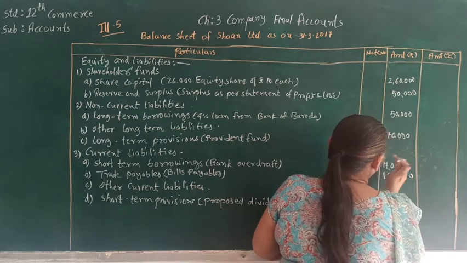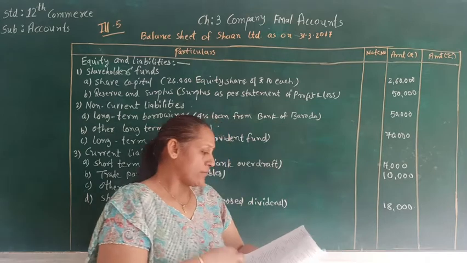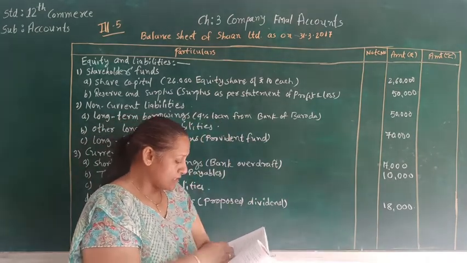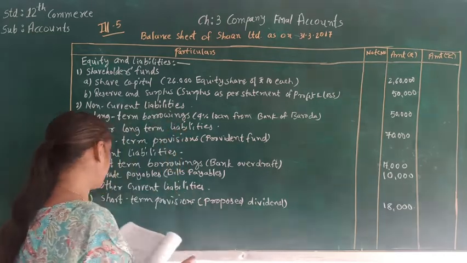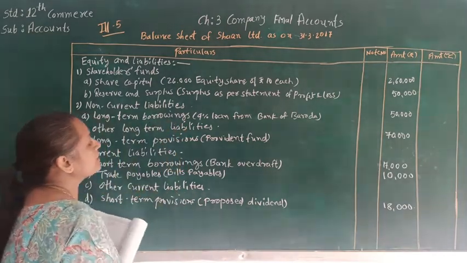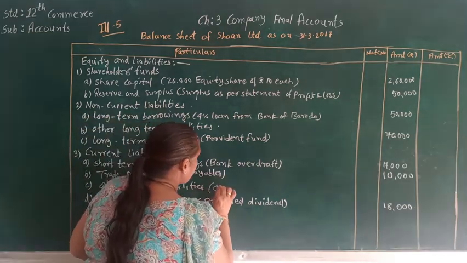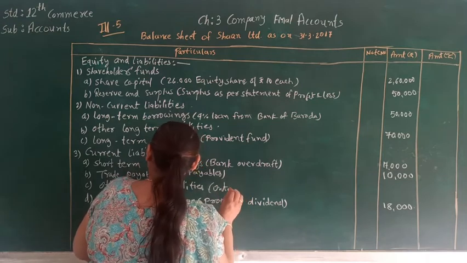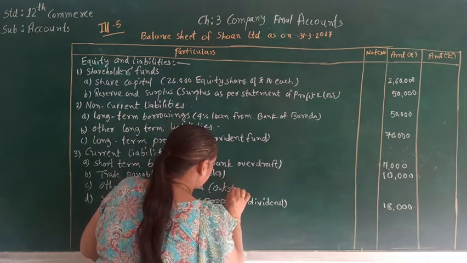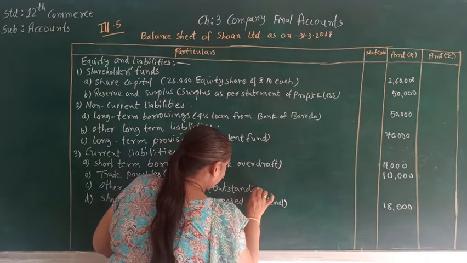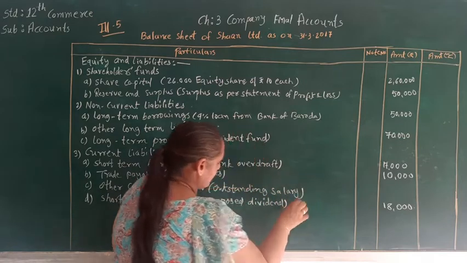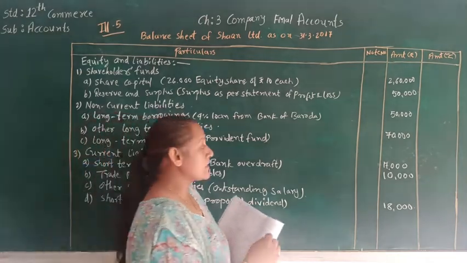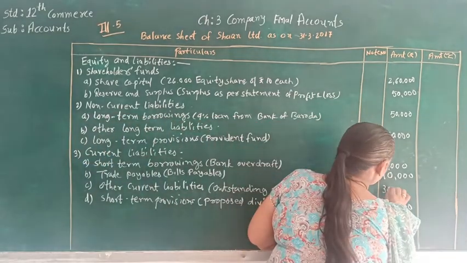After bank overdraft, the next balance is outstanding salary, and outstanding salary is a current liability, so it will fall under the head other current liability. The amount of outstanding salary is 30,000.